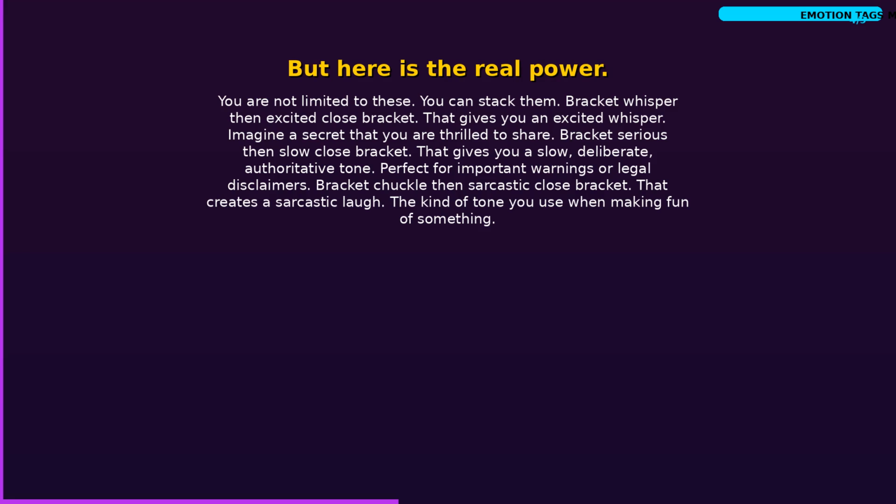But here is the real power. You are not limited to these. You can stack them. [whisper then excited]. That gives you an excited whisper. Imagine a secret that you are thrilled to share. [serious then slow]. That gives you a slow, deliberate, authoritative tone. Perfect for important warnings or legal disclaimers. [chuckle then sarcastic]. That creates a sarcastic laugh. The kind of tone you use when making fun of something.